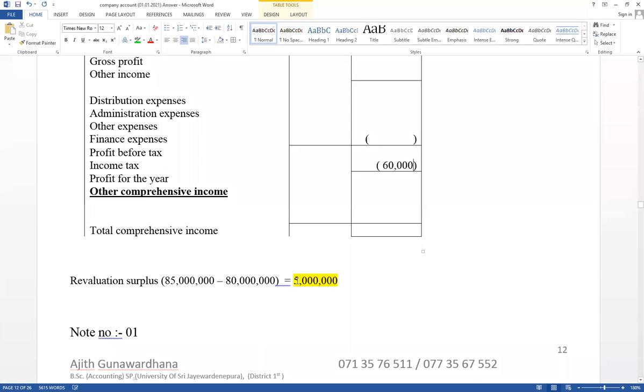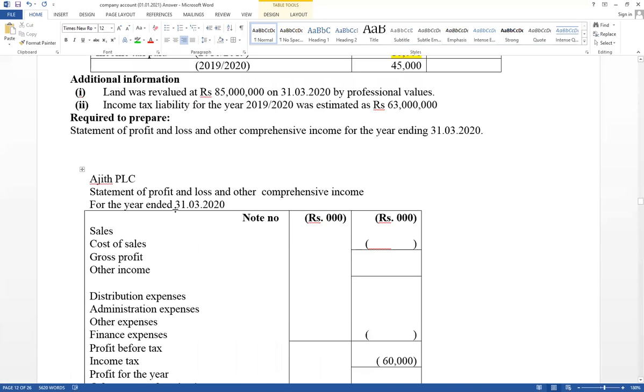Land revaluation surplus. Revaluation surplus of land in other comprehensive income. That value can be included in the last column, 5 million. Values in 1,000, 5,000.